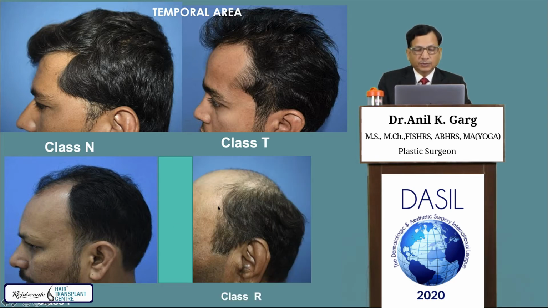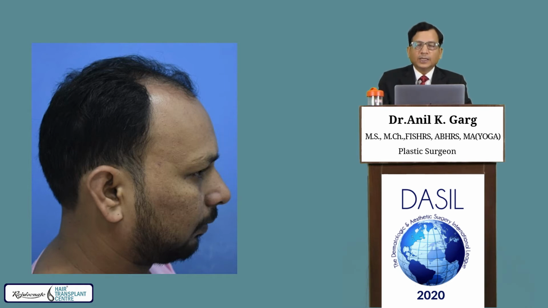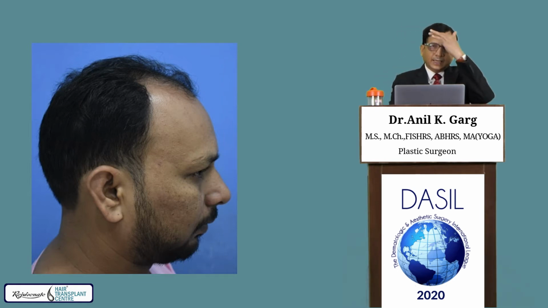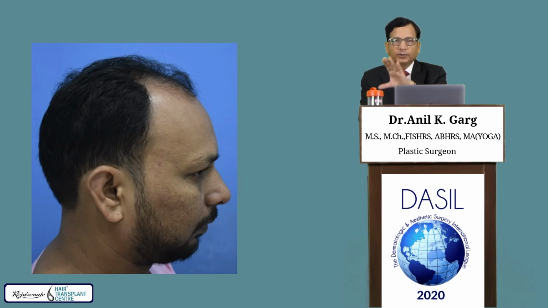Further receding takes place and it becomes an inverted C. Class P and R need the reconstruction by hair transplant. Reconstruction of the temporal area to me is the most important thing for the side framing of the face. As the anterior hairline is important for the front framing of the face, it is equally important that from the side you also frame the face.